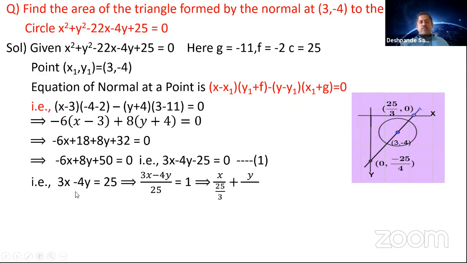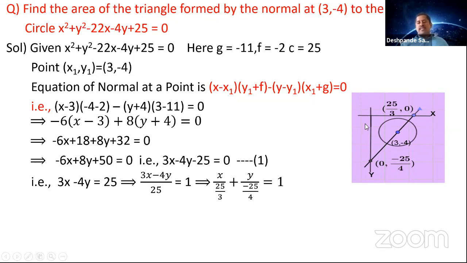Then divide by 25 on both sides: 3x minus 4y by 25 is equal to 25 by 25, which is 1. You can write this as 3x by 25 minus 4y by 25 is equal to 1. That is x by (25 by 3) plus y by (minus 25 by 4) is equal to 1. This is the x-intercept, and this is the y-intercept. So the x-intercept is 25 by 3 and the y-intercept is minus 25 by 4.